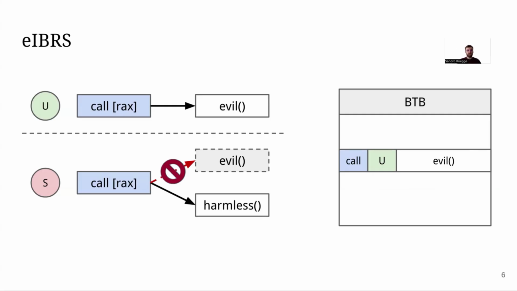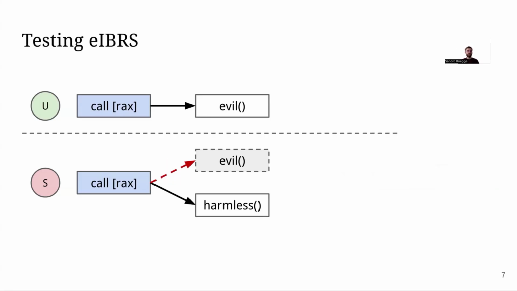Now, we are researchers, so we didn't just believe this. Instead, we tried this. And what we observed is that we couldn't see any mispredictions in supervisor mode anymore, just like expected from this defense. However, we did not just try one experiment, we tried a lot of them. And we realized that somehow if there's a system call right after the training we do in user mode, there seemed to be a signal again in supervisor mode. A very weak one, but we seem to see a signal.